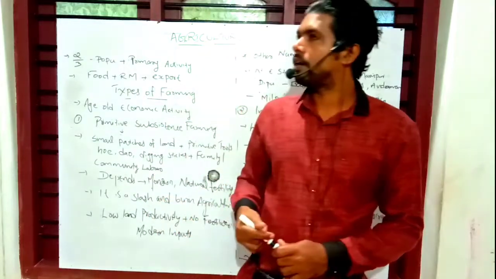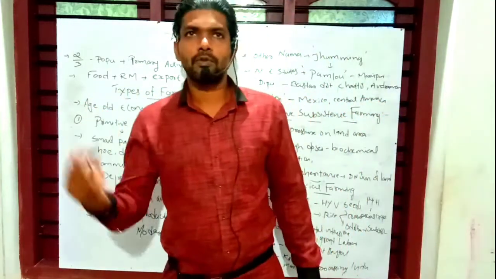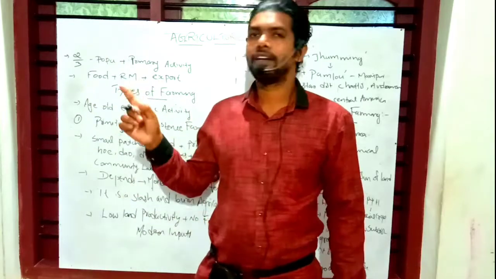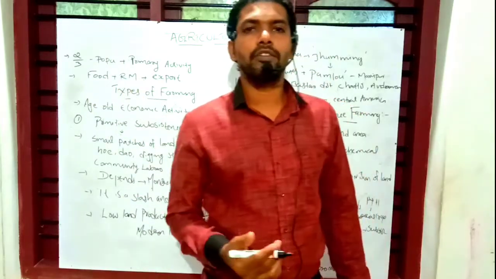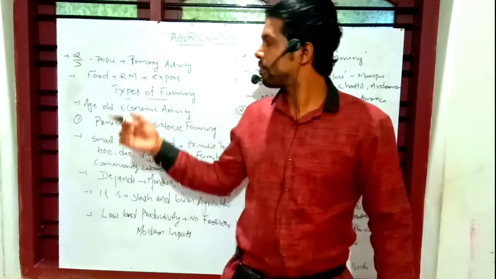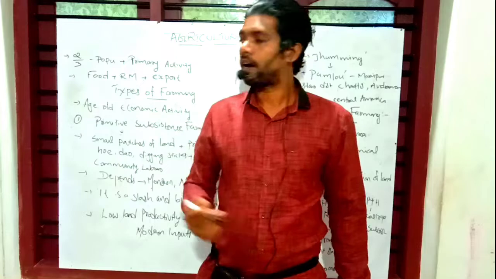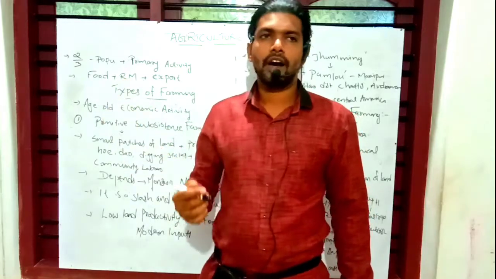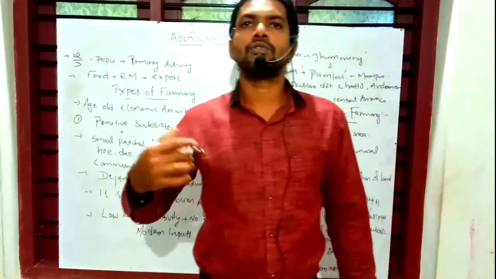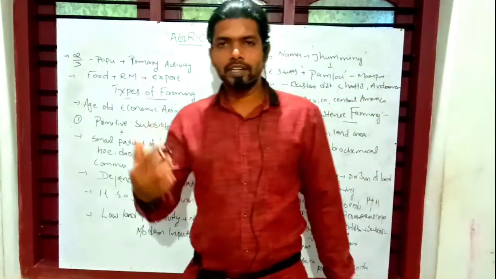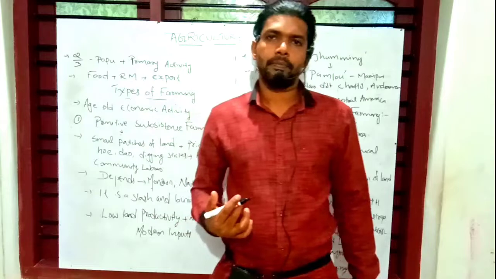In India, this agriculture sector produces food items and raw materials for different industries, and agricultural goods are exported to different countries. So India depends on this sector for food, and the raw materials are produced here and different agricultural goods are exported to many countries. Next we will discuss the types of farming in India.